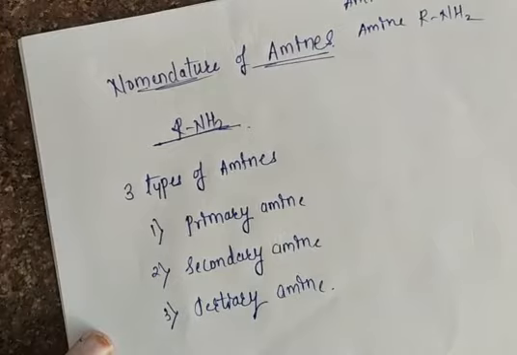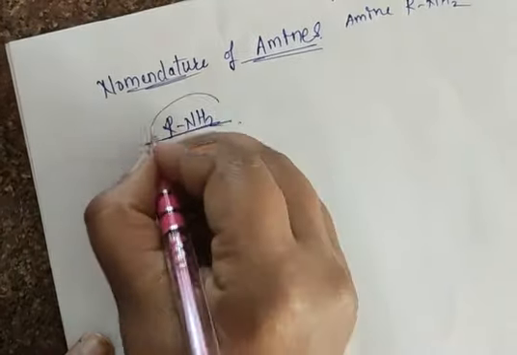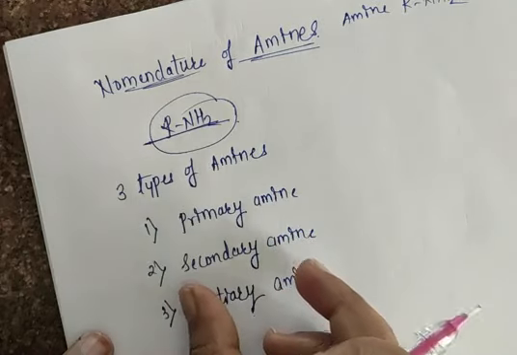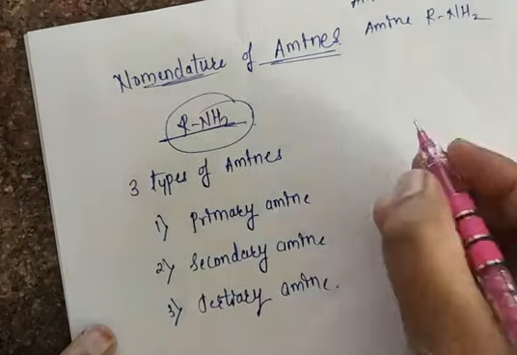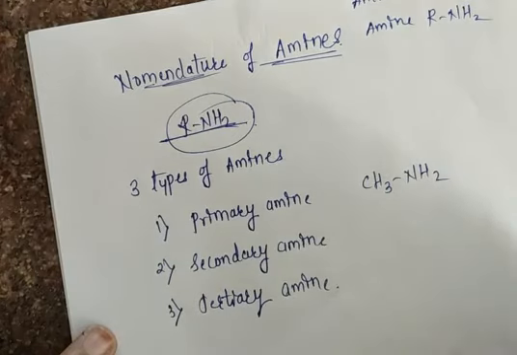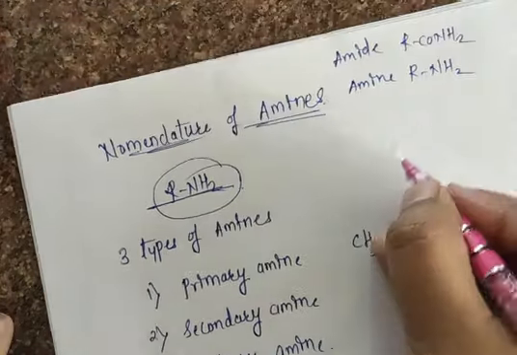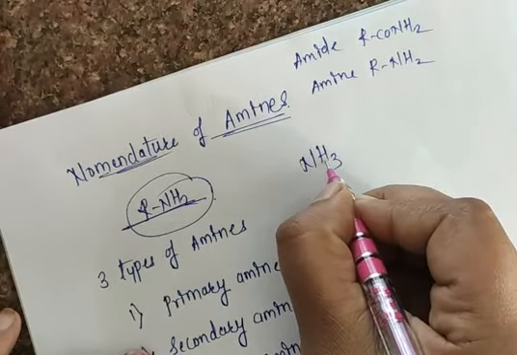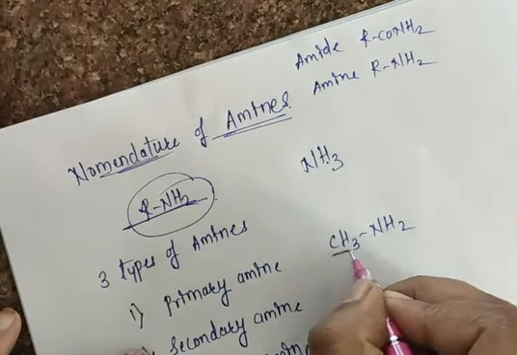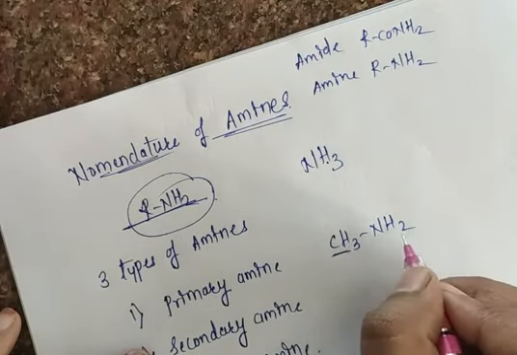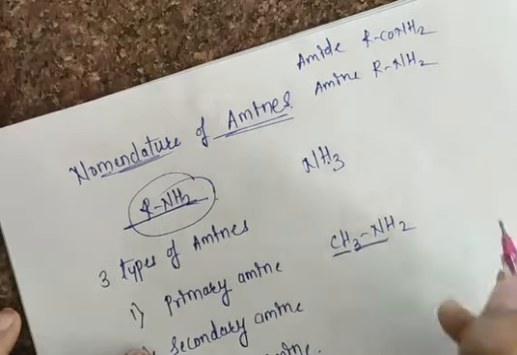Remember, the general formula of amine will be RNH2. So what is meant by primary amine? CH3 and H2, N. So this is your NH3. Here one hydrogen is replaced with a methyl group. Means now one hydrogen is replaced with one carbon here. So we should write here, this is your primary amine.